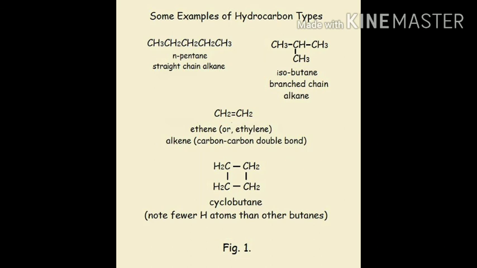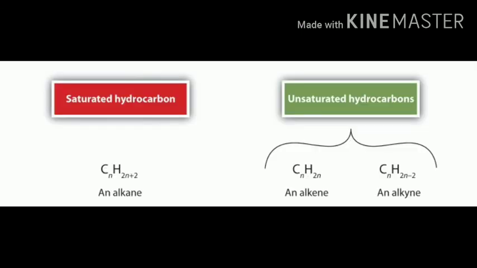So these are some examples of hydrocarbon types: normal pentane, isobutane and ethene. Now these are saturated and unsaturated hydrocarbons and their general formulas. The general formula of alkane is CnH2n+2, alkene CnH2n, and alkyne CnH2n-2.